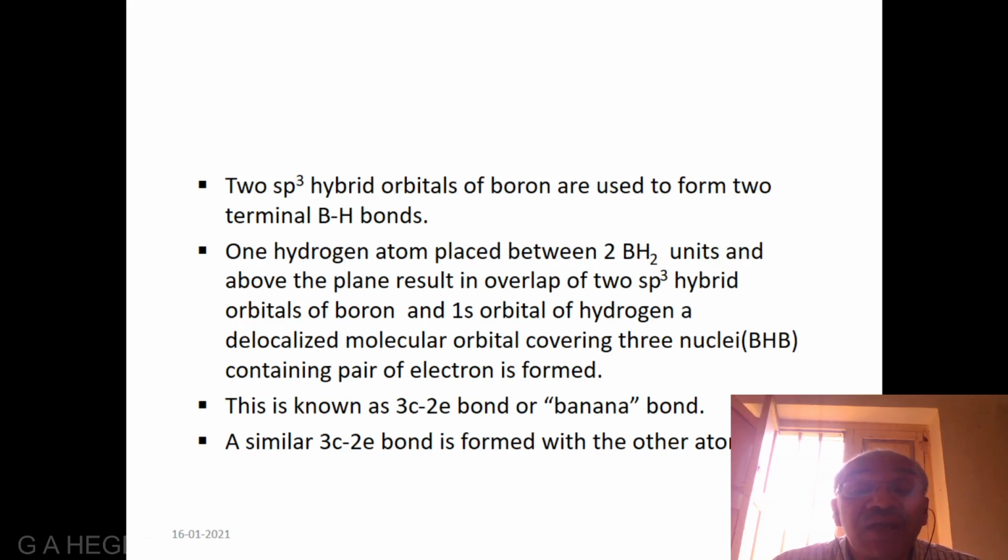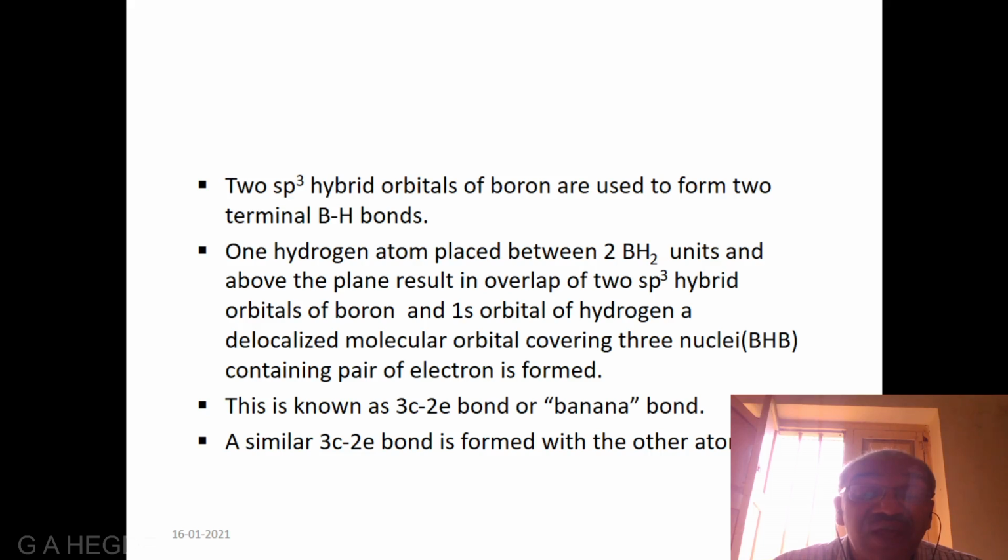One hydrogen atom placed between 2 BH2 units and above the plane results in overlap of 2 sp3 hybrid orbitals of boron and 1s orbital of hydrogen, a delocalized molecular orbital covering 3 nuclei, that is BHB, containing pair of electrons is formed.